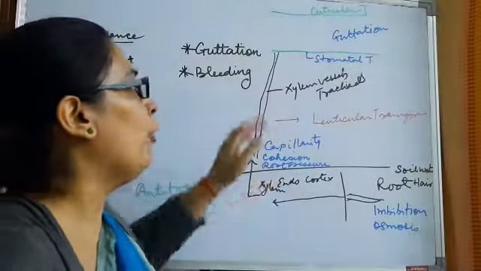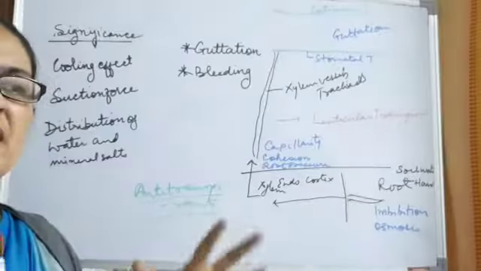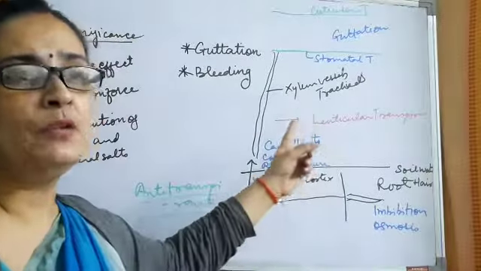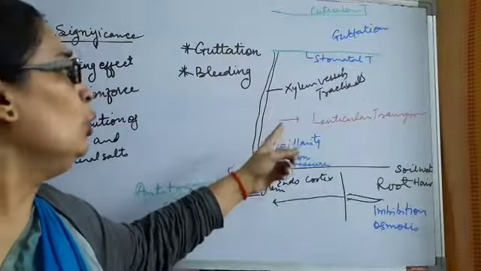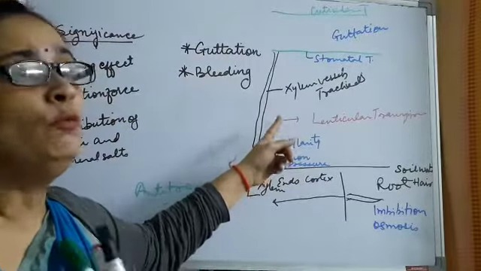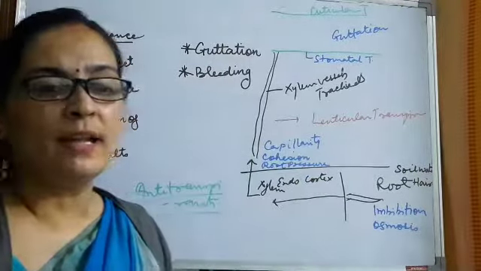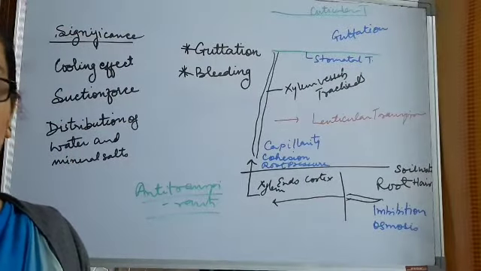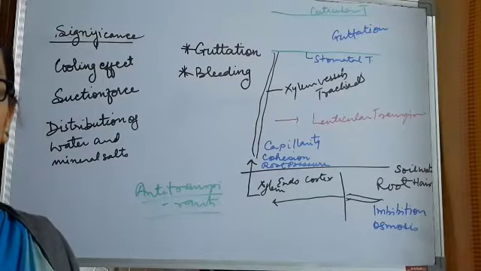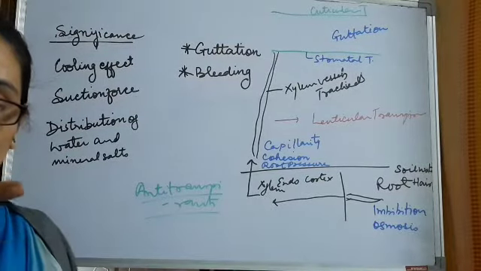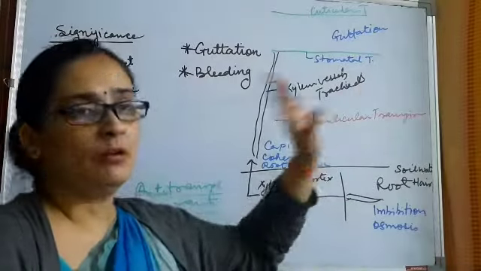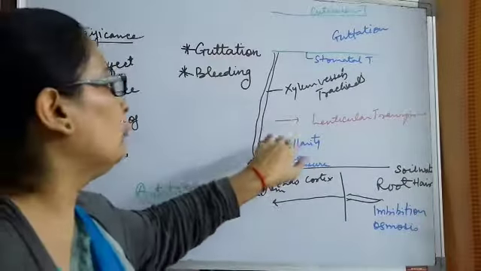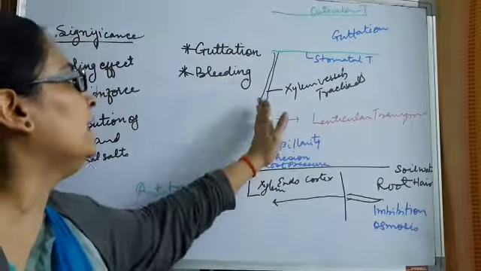Now, while moving up, what happens in some plants? In very old trees, I told you there is bark on the outside, with phloem. On that old woody bark, there are structures called lenticels. The location of lenticels is very important. They are present on the surface of the old woody stem and they open. From there, lenticular transpiration takes place. I told you the amount is somewhere around 1 to 2%. So a little transpiration happens here. Then water is again moving up.